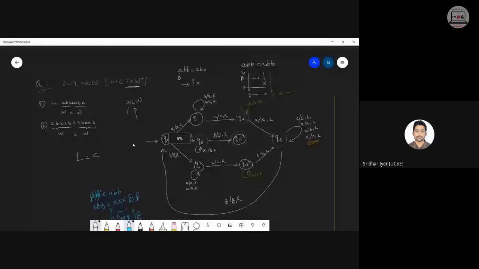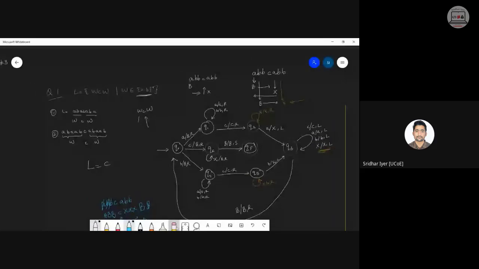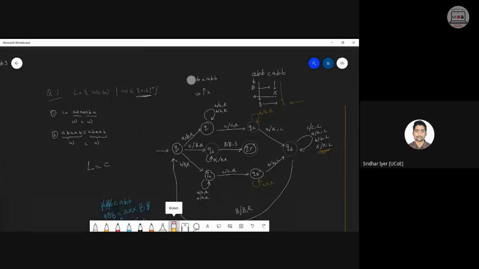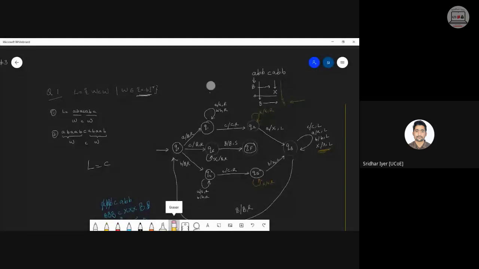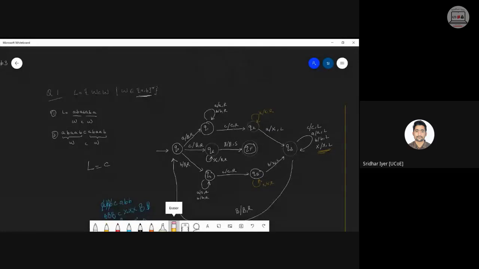Question देखो ध्यान से. Question क्या है? Question is all about WCW. Okay. It is not mentioned कि it is a palindrome or not. So you have to construct a machine which is capable of solving problems such as WCW. So whenever you encounter such problems, what you need to do is you need to make sure कि बीच में जो separator है, the C character, the characters on left and right of it should be exactly same. That is not the case with a palindrome. Palindrome is this is the character W and the character on the right hand side has to be WR. That is for a palindrome. But in this case, it is WCW. Am I clear? This is how you need to solve it.